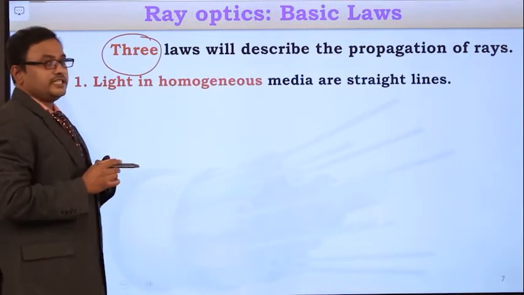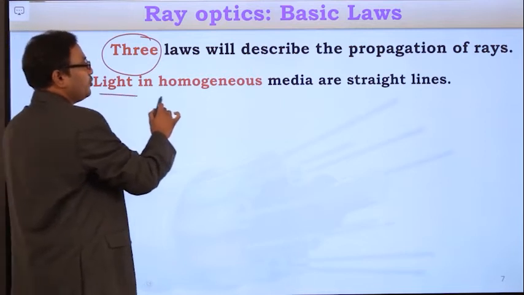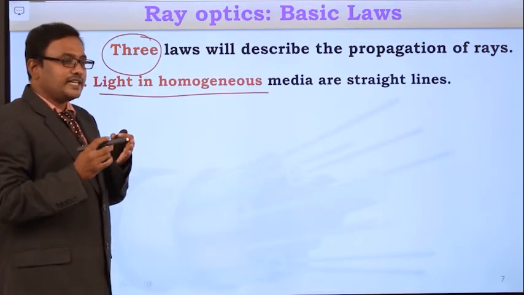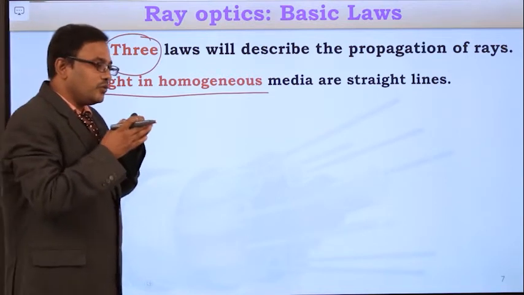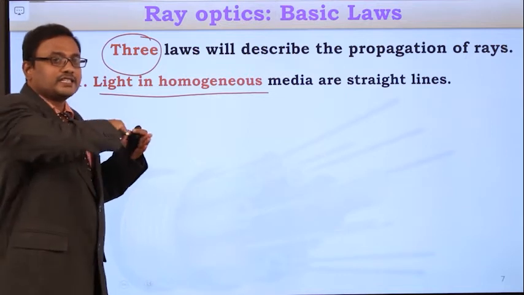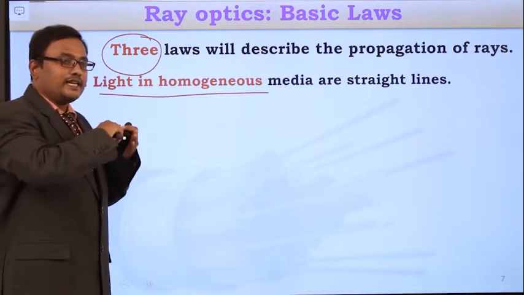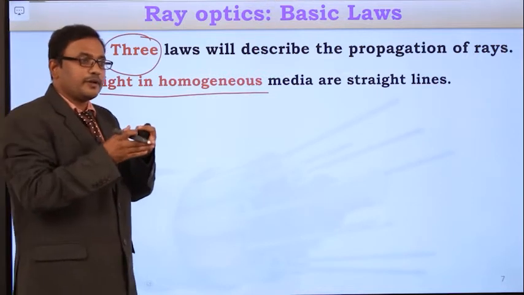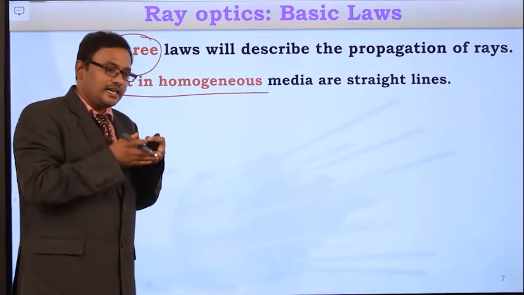First one is light in homogeneous media travels in straight lines. Suppose the light signal is propagating in only one medium, so that light ray will propagate straight. The light ray will not undergo any kind of bending. If light is propagating in free space, the light ray will always follow the straight path.